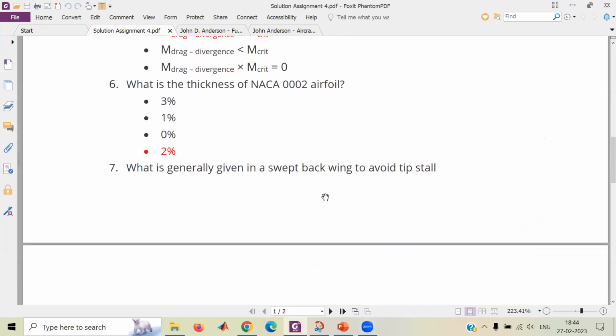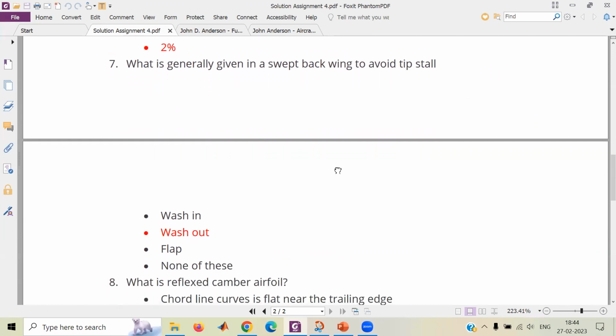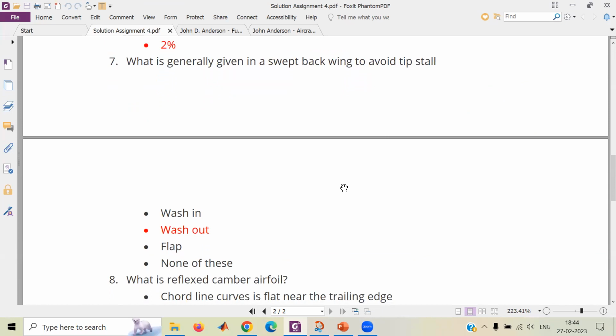What is generally given in a swept back wing to avoid tip stall? Yes, a washout is that. Okay. But now, maybe if all people are familiar with the terms washin, washout, flap, you would like to volunteer, Ripinder, for explaining what is washout? Yes, sir. Go ahead. Sir, washout is the twist given to the airplane in which the root incidence is greater than the tip incidence.